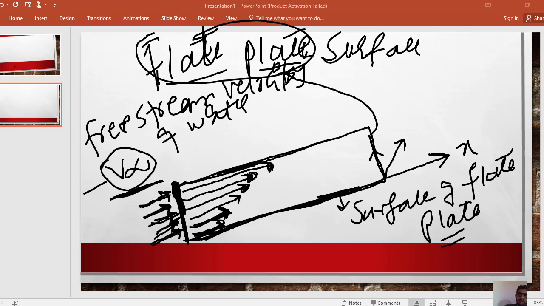So this is the y-axis, this is the z-axis. So the water molecule which comes to the surface has 0 velocity,